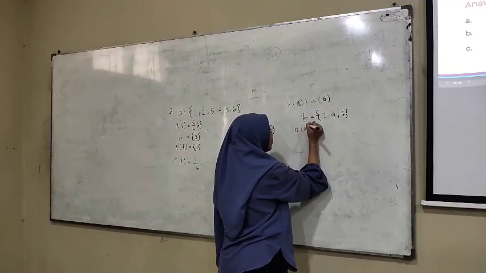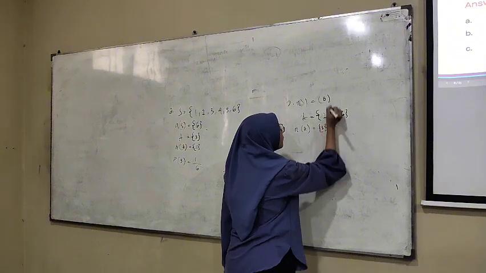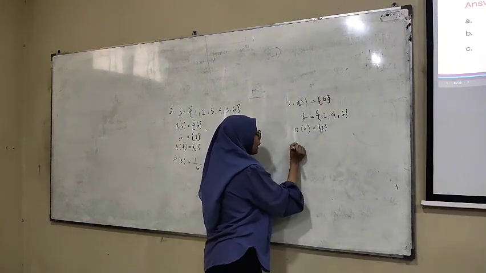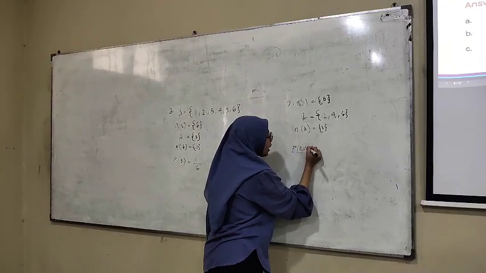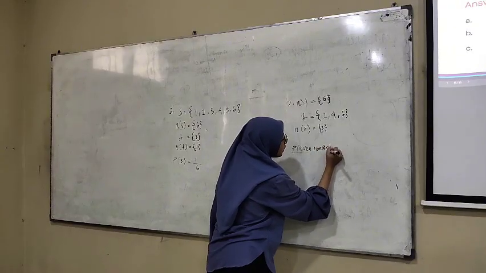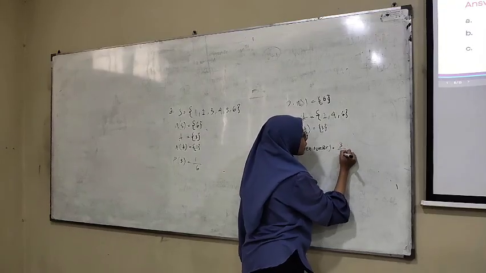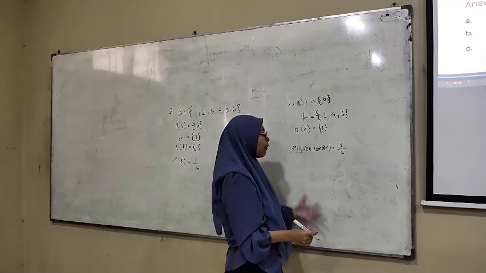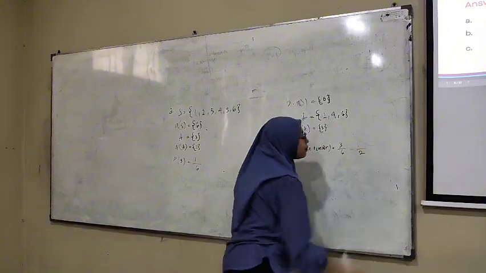So the number of outcomes for A is 3. The probability of getting an even number is 3 over 6. 3 over 6 we can simplify to 1 over 2.